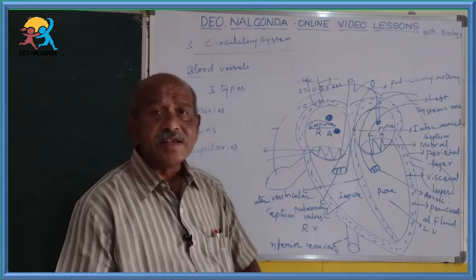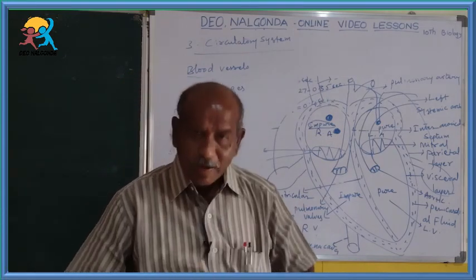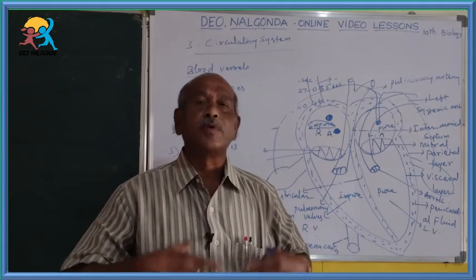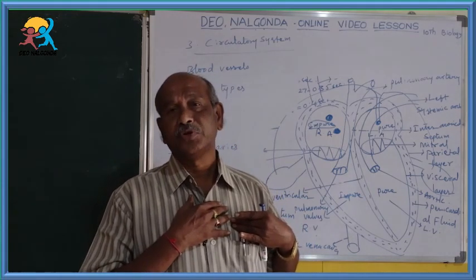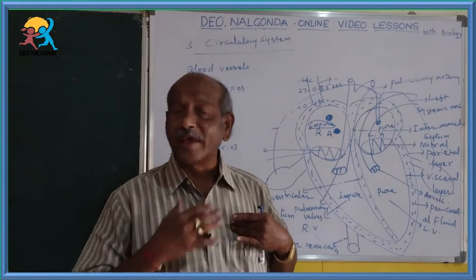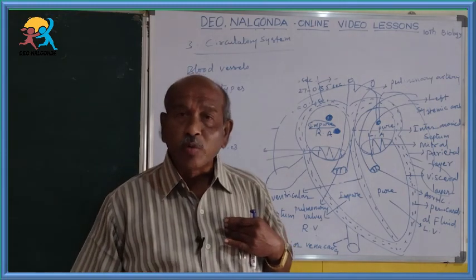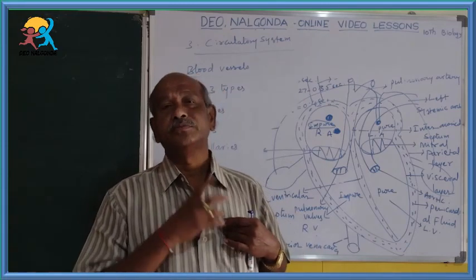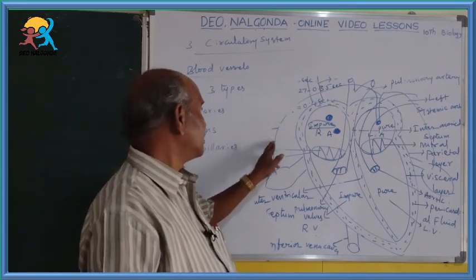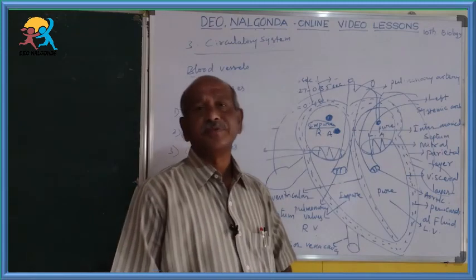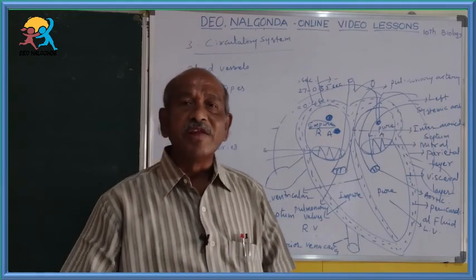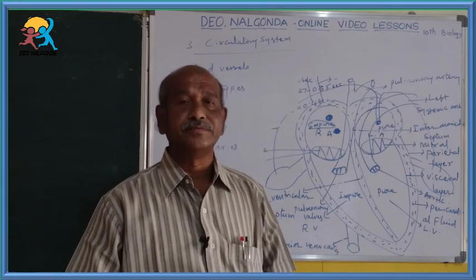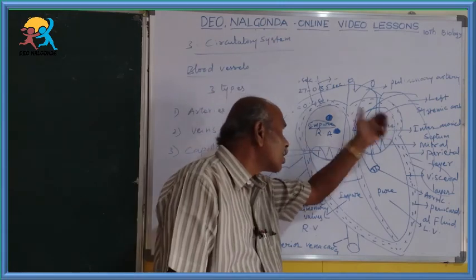These veins generally carry impure blood from body parts to the heart. So most of the veins carry impure blood from different parts of the body to the heart, except these two pulmonary veins. These pulmonary veins carry pure blood from the lungs to the heart.